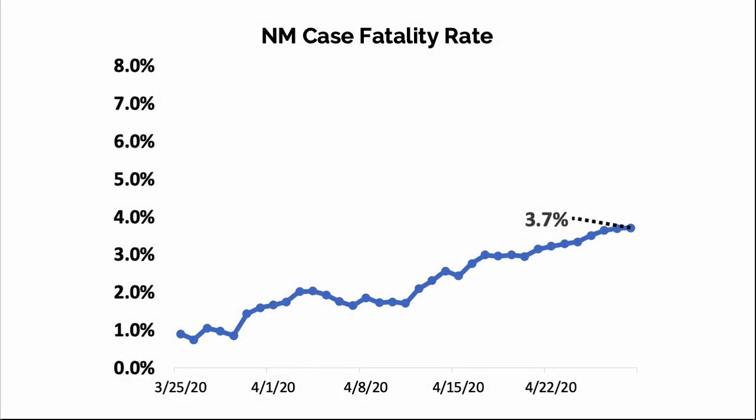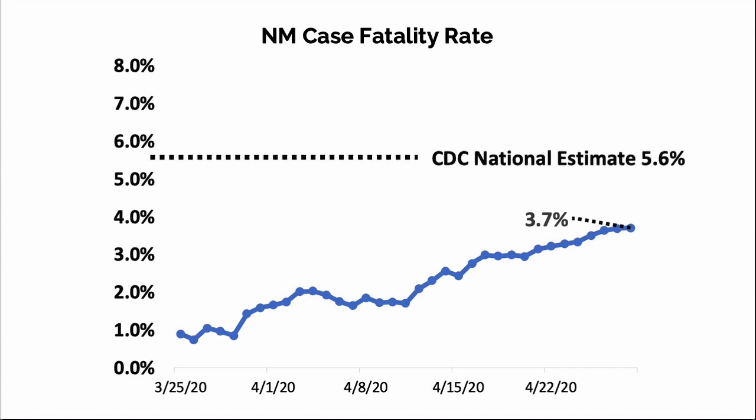The case fatality rate divides the number of deaths by the number of cases. This graph shows the case fatality rate over time for New Mexico. Our current case fatality rate is approximately 3.7%. To put this in perspective, the CDC estimates that the national case fatality rate is about 5.6%. Seasonal flu has a case fatality of only 0.1%.